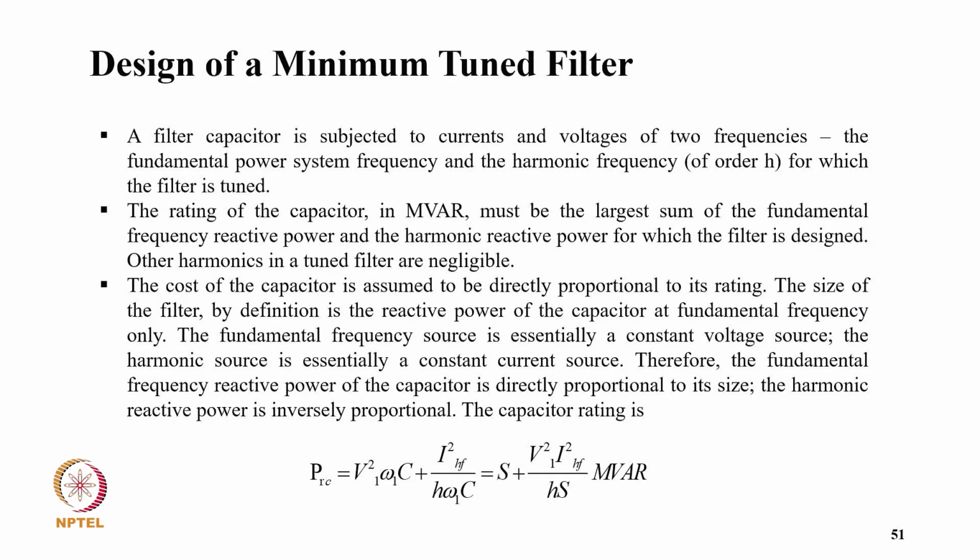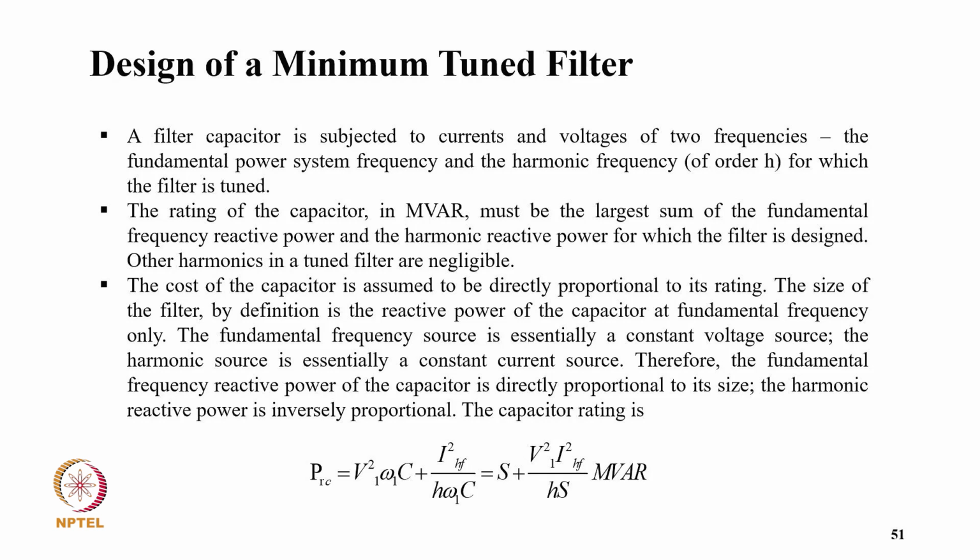So coming to the design of a minimum cost tuned filter, a filter capacitor is subjected to currents and voltages of two frequencies, the fundamental power system frequency and the harmonic frequency of the order to which the filter is tuned. The rating of the capacitor in MVAR must be the largest sum of the fundamental frequency reactive power and the harmonic reactive power for which the filter is designed. Other harmonics in the tuned filter are negligible, and the cost of the capacitor is assumed to be directly proportional to its rating. The size of the filter by definition is the reactive power of the capacitor at fundamental frequency only, and the fundamental frequency source is essentially a constant voltage source. The harmonic source is essentially a constant current source.